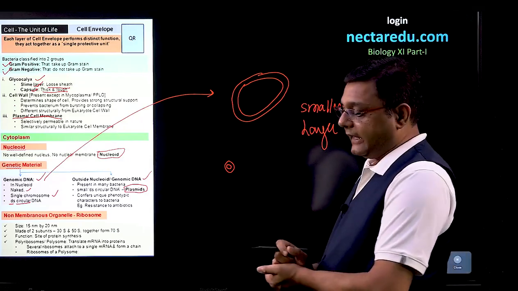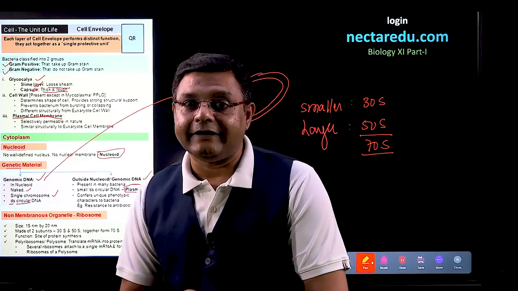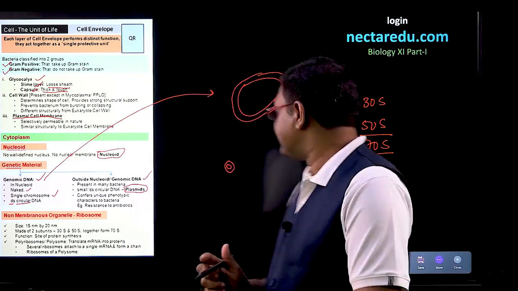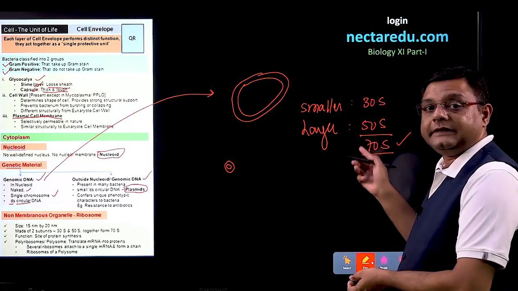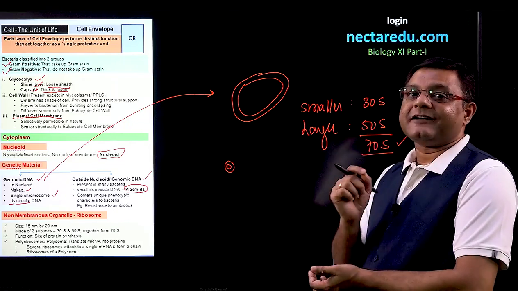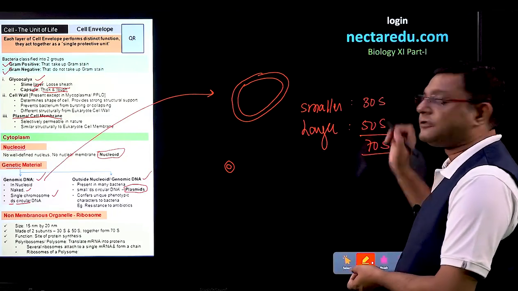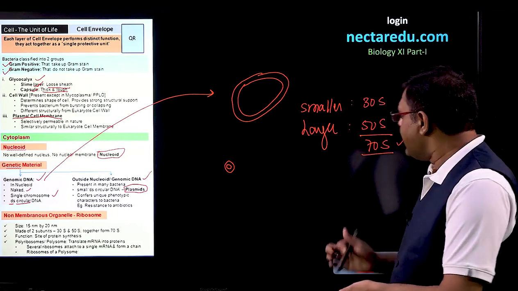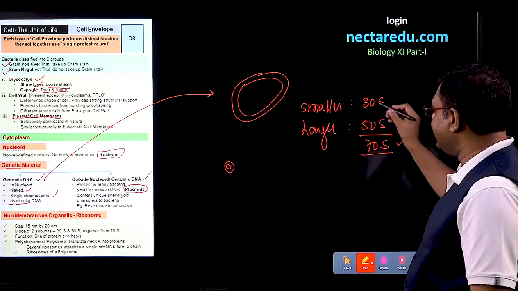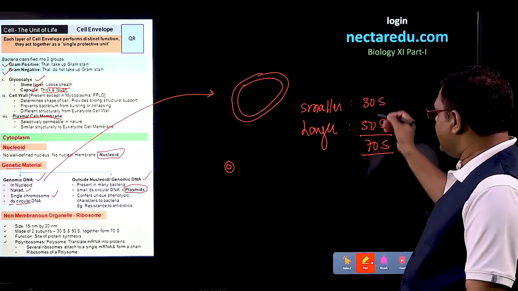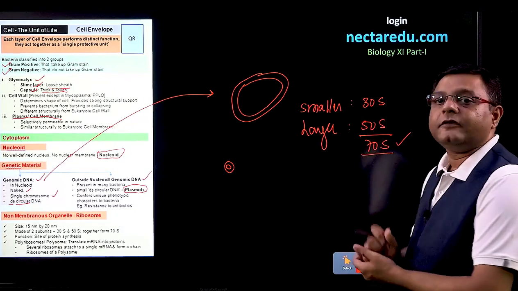What we see here is that the numbers are not additive. 30S and 50S don't add to 80S; in fact it comes to 70S, because these are functions of density and size. So the smaller is 30S, the larger 50S, and the ribosome 70S. If you note, these are all odd numbers: 3, 5 and 7. So you can easily learn the names of the subunits.